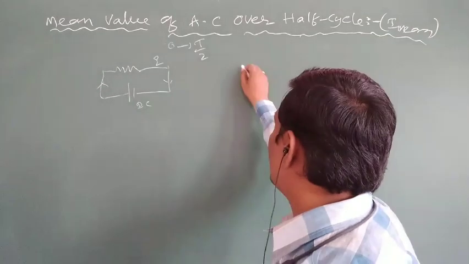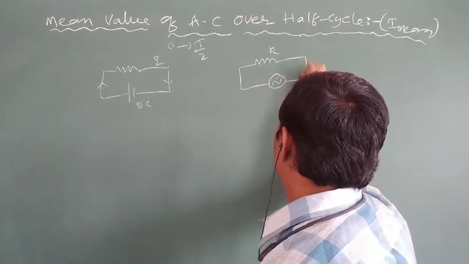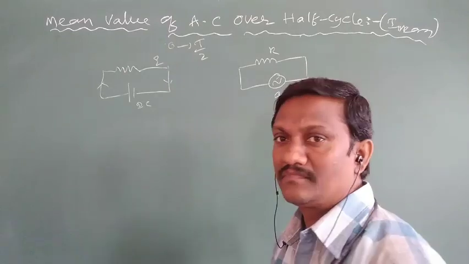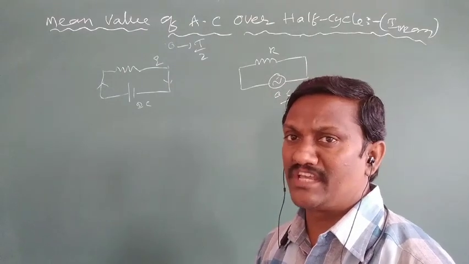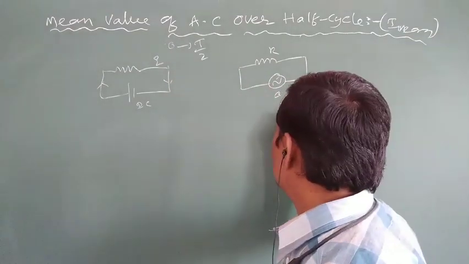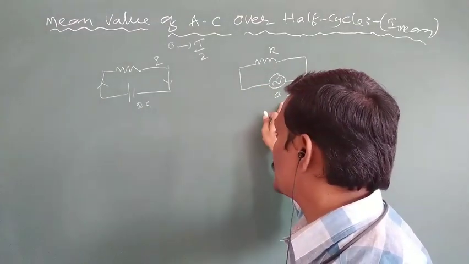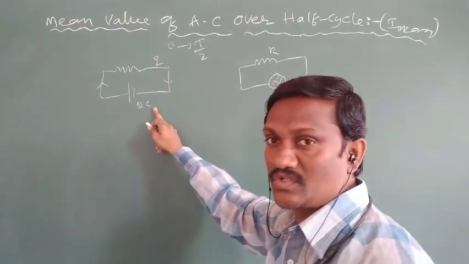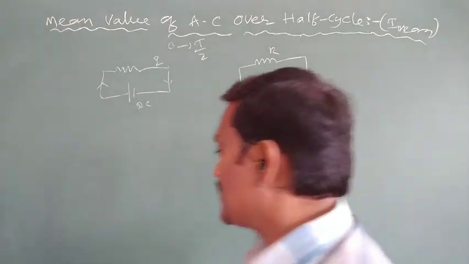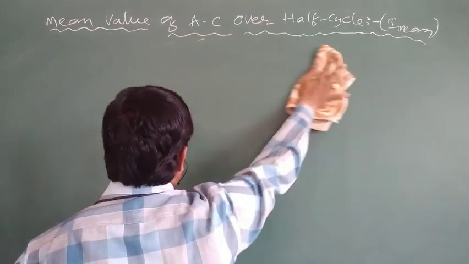To produce the same amount of charge passing through the same circuit, how much AC is required? How much AC is required to produce the same amount of charge in the same interval of time? That amount of current is called the mean value of AC. So it is the amount of AC required to produce the same charge produced by a constant DC source in the same time. That is the original definition of the mean value of AC. Now we have to derive the mean value of AC over a half cycle.